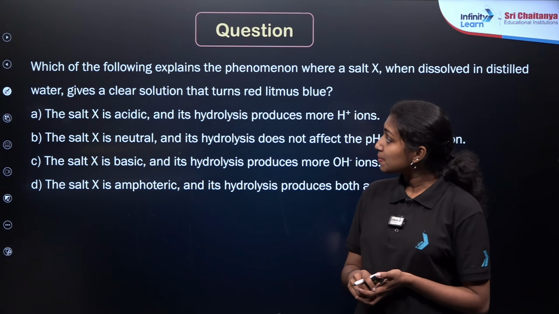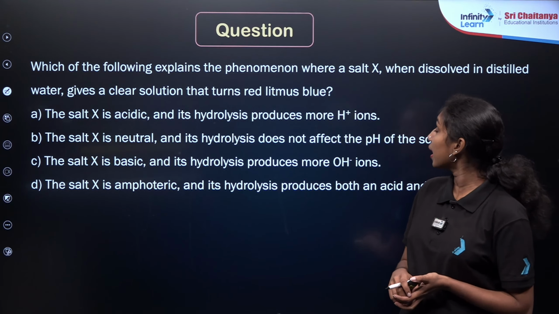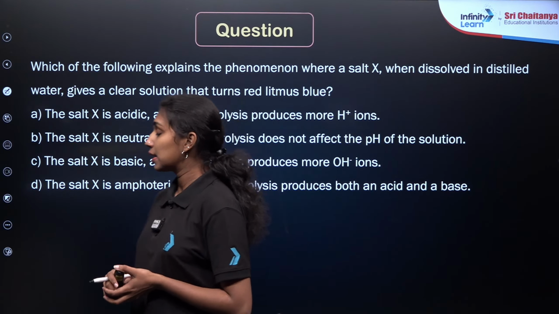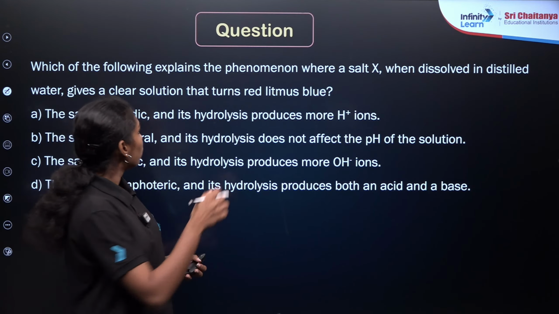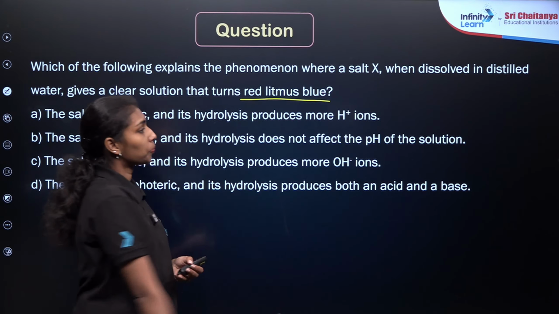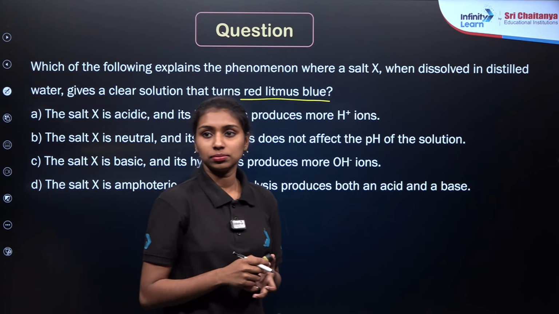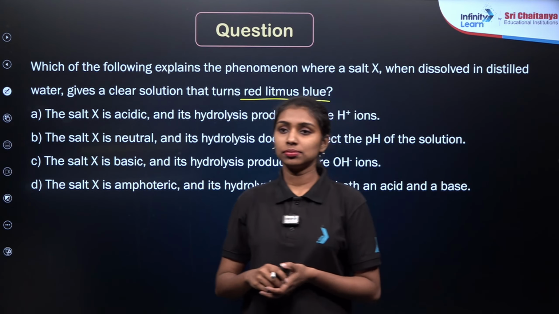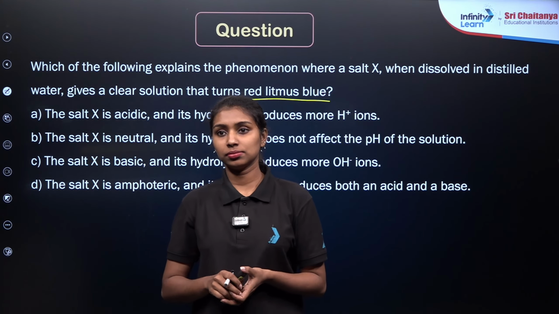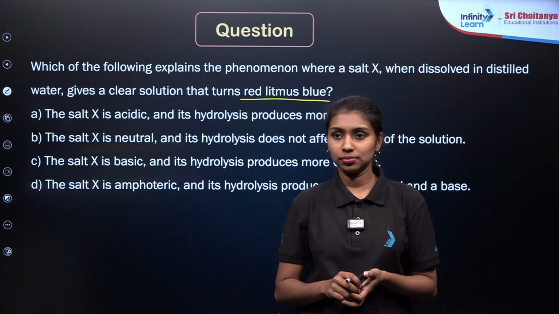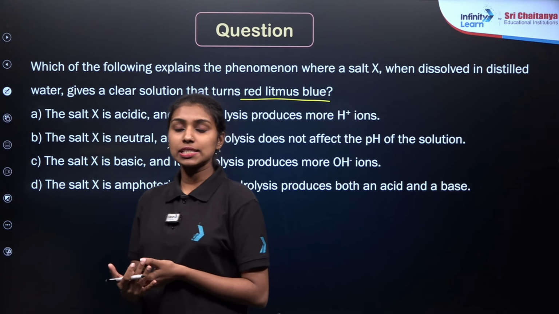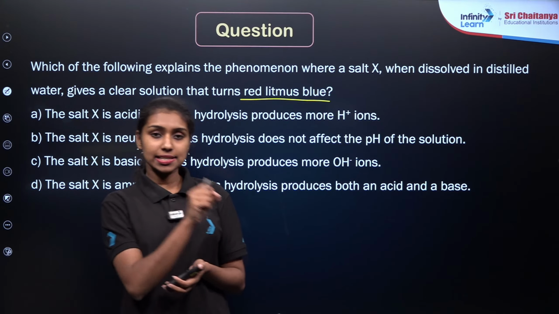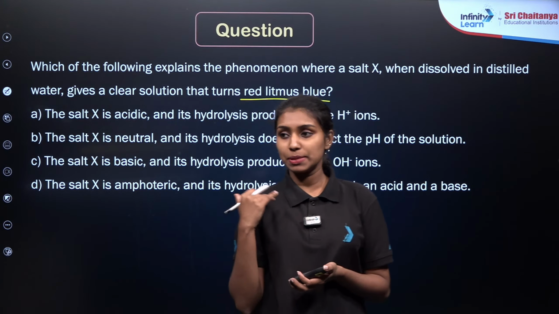Which of the following explains the phenomenon where a salt X, when dissociated in water, gives a clear solution which turns red litmus blue? In acids, bases and salts, we have studied about indicators, the litmus test.